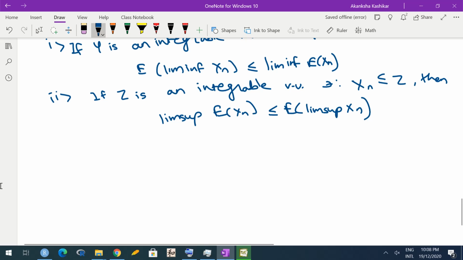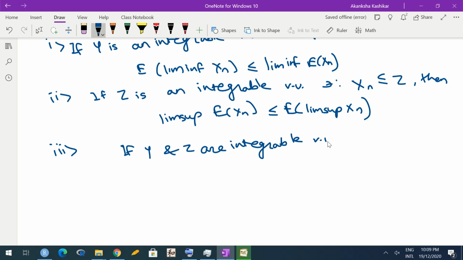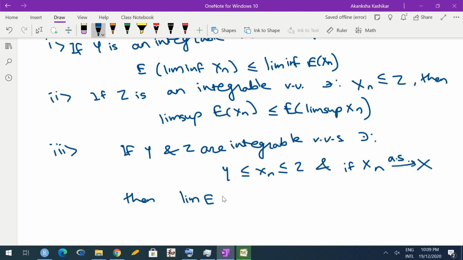Now as a consequence of these two we have a third result, which is important. If Y and Z are integrable random variables such that the xn's are bounded between Y and Z, and if xn converges to x almost surely, then the limit of expected xn is expected x.